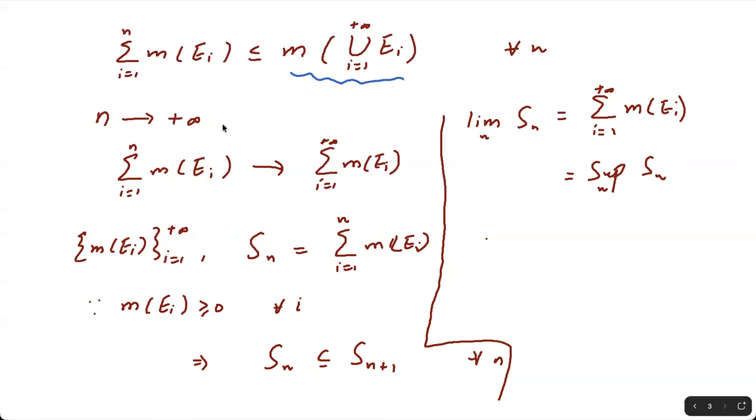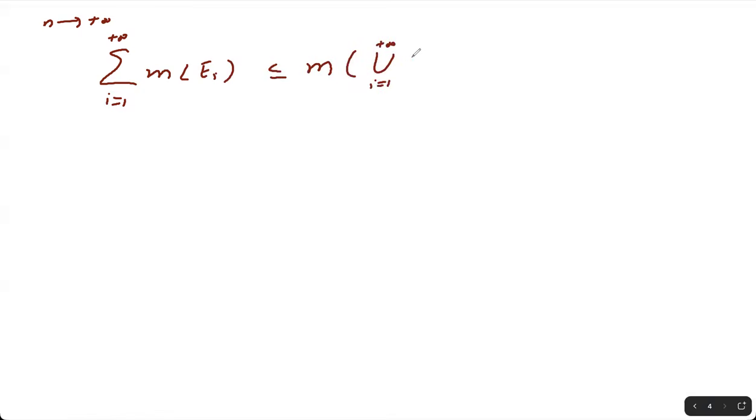सो for n approaches to infinity over this inequality, मैं नेक्स्ट पेज पे लिख रही हूँ. So you have summation i from 1 to plus infinity, because you are applying n approaches to plus infinity. So m of ei's is less than equal to m of union from 1 to plus infinity ei's. ओके, सो ये आपकी equation 3 ले लें. सो अगर आप equation, सो comparing, सो from 1 and 3 we get